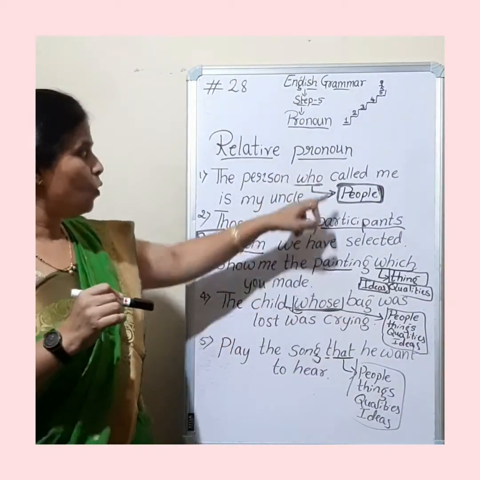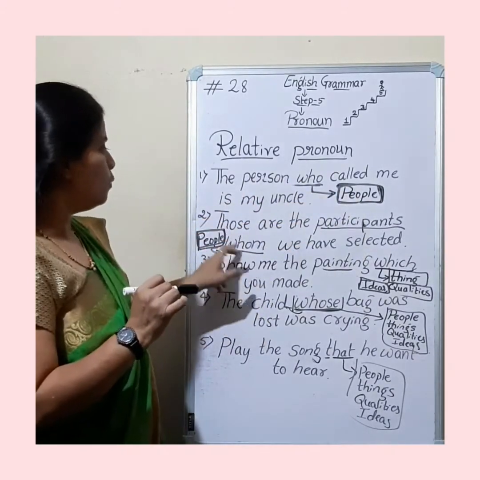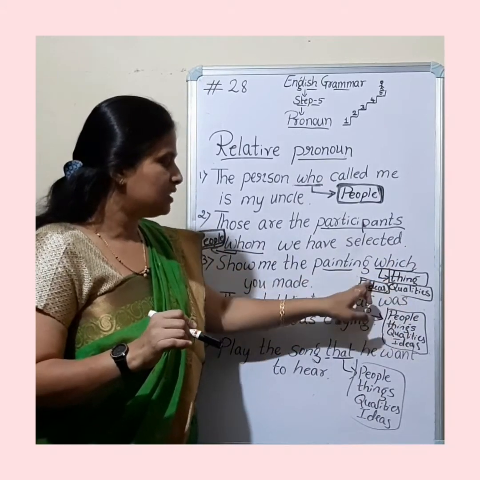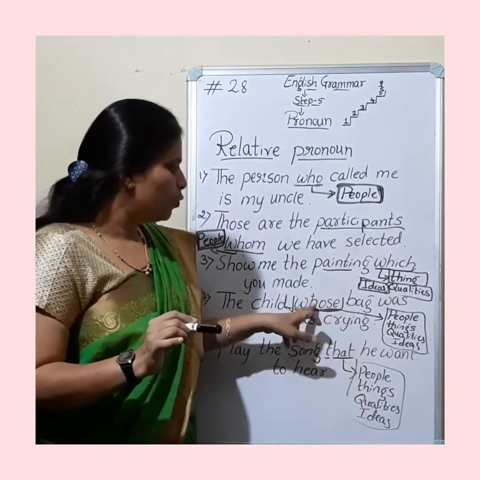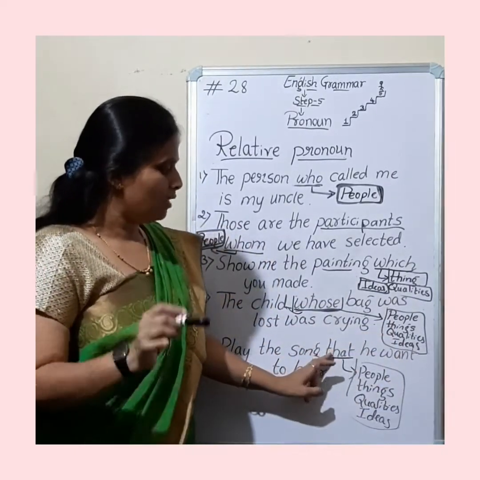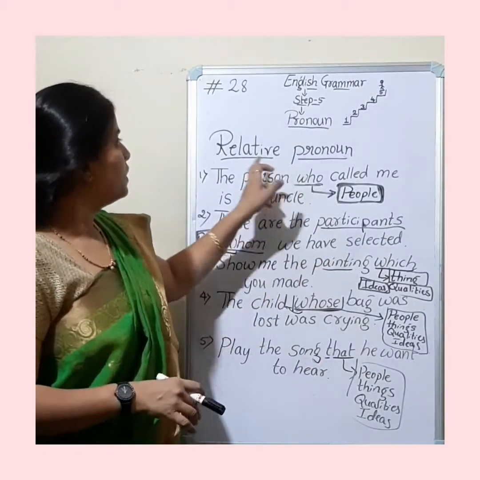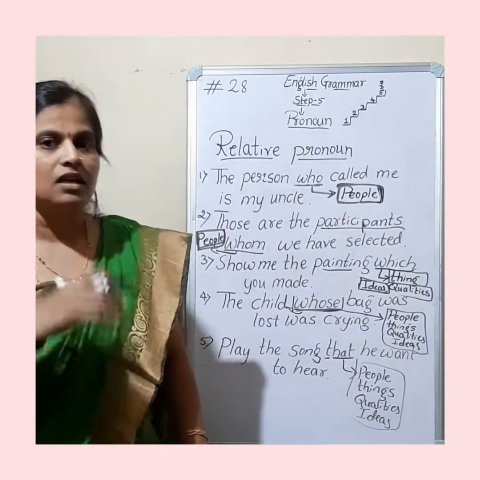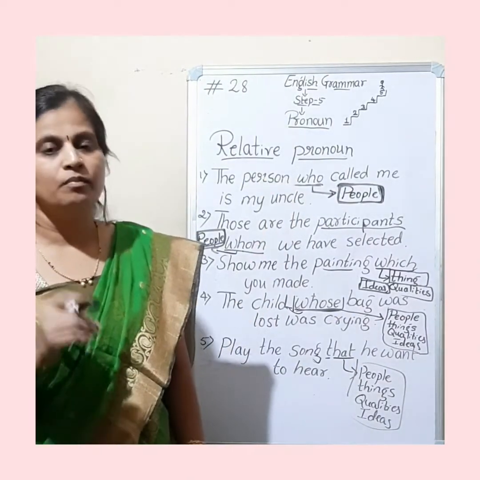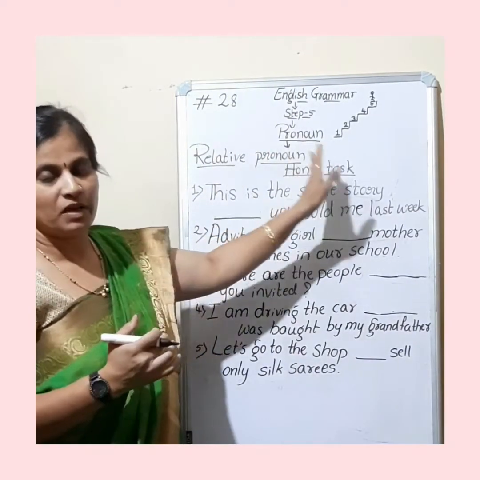Let me just recall once. Who can be used for people only, whom refers to people, whereas which refers to things, qualities as well as ideas, and whose refers to people, things, qualities and ideas, whereas that also refers to people, things, qualities and ideas. Hope the concept of relative pronoun is clear now. Let us have a home task related to relative pronoun.